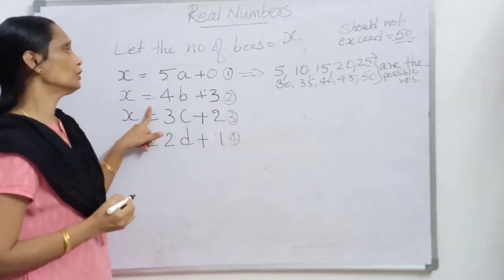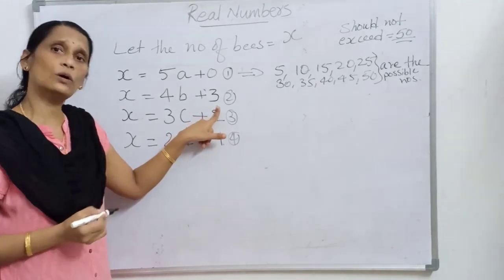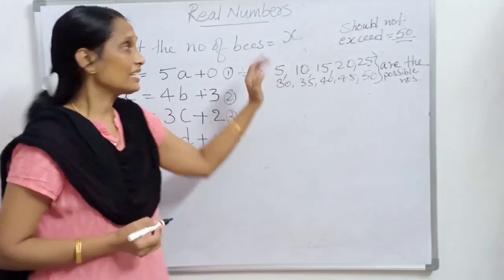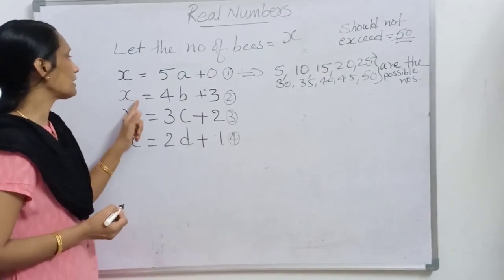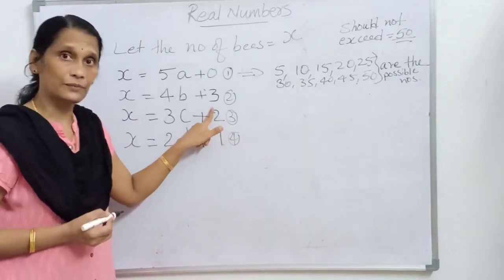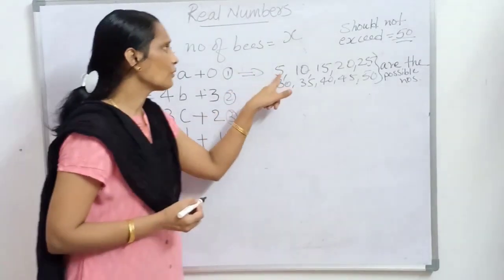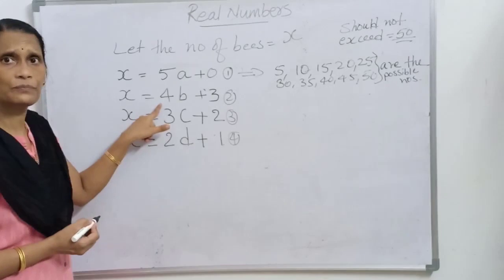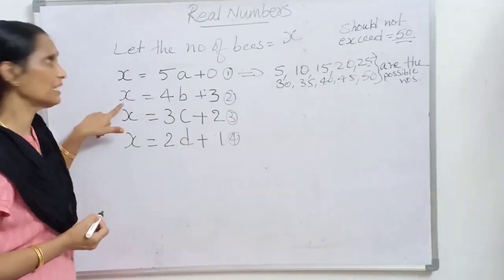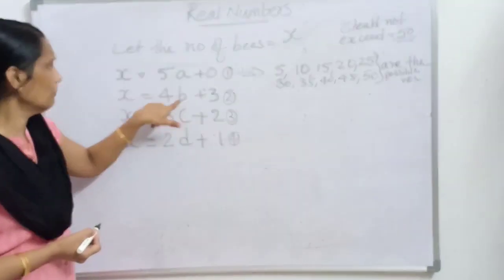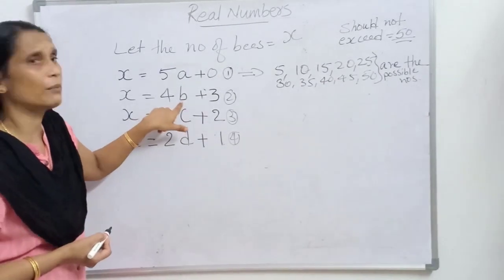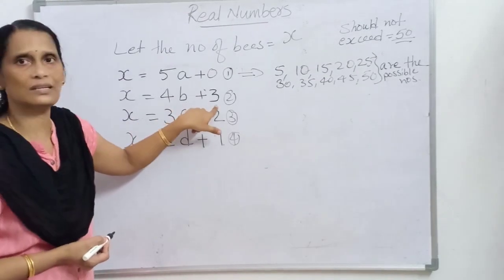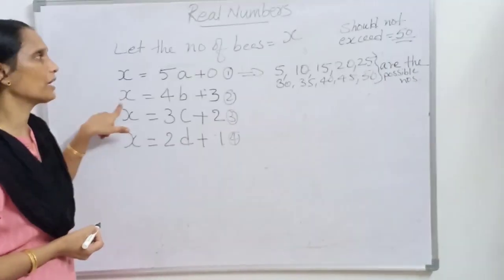X is equal to 4B plus 3. Which among these numbers can satisfy X equal to 4B plus 3? Let us take 5. Whether 5 satisfies this condition, means can we get X as 5? Give the minimum natural number, B equal to 1. 4 into 1 plus 3 is 7 only. It cannot become 5.